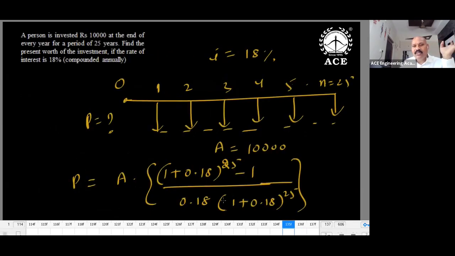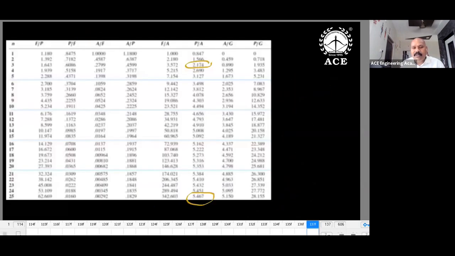So this equation, no one can do this without a calculator. 1 plus 0.18 whole power 25. Even if you do it manually, no one can do this. Logarithms you can apply, but it is not really possible. So this is really tough. So a table is generally provided. The table value is given, and the uniform series present worth factor must be given to us. In this case, 5.6467, from tables, P by A, 25 years.